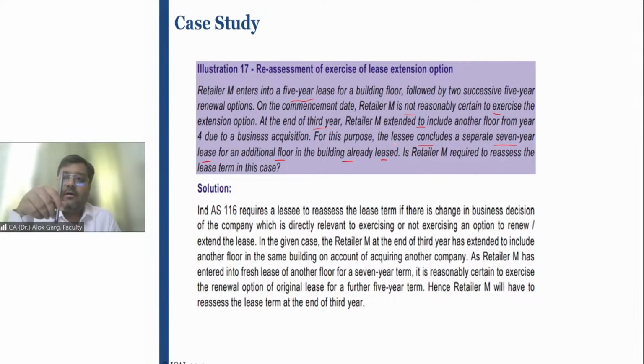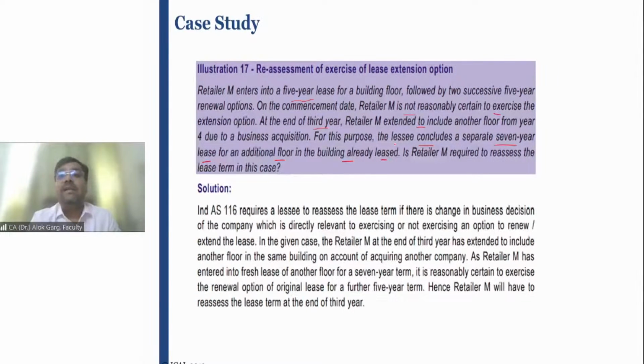Same building. The first floor, which the lessee has availed for 5 years, has an extension option for another 2 5 years, right? And at the inception of the contract, at the commencement date, the lessee was not certain that the lessee will be able to avail the renewal option.